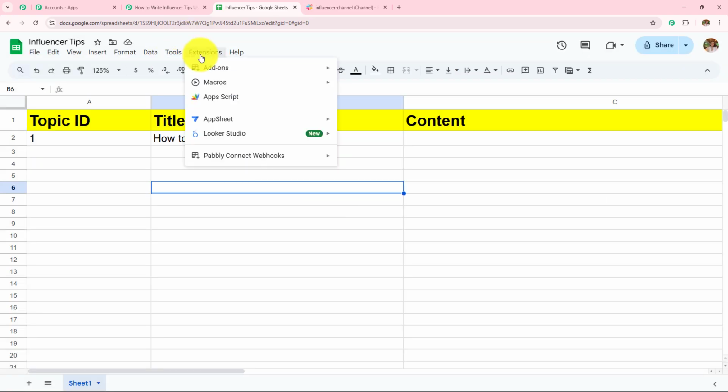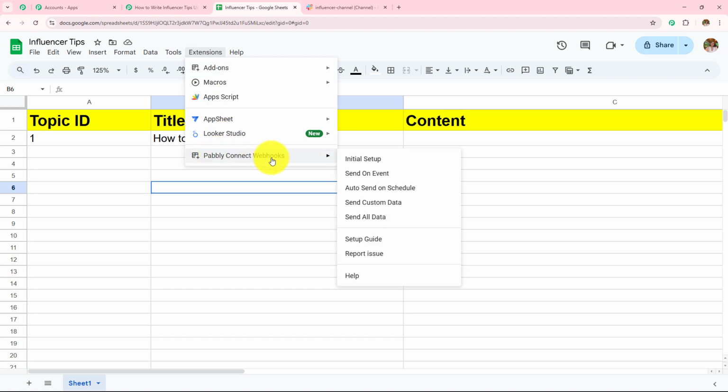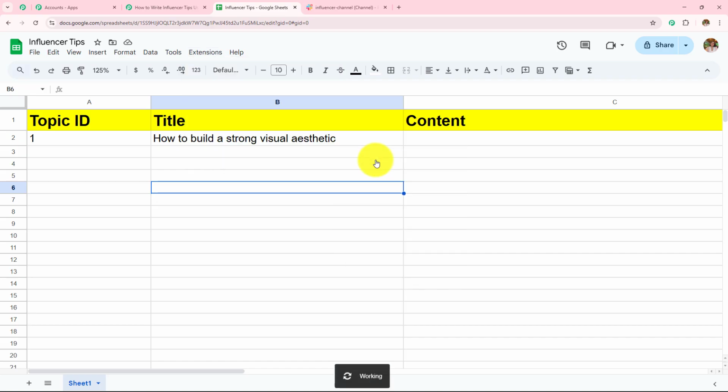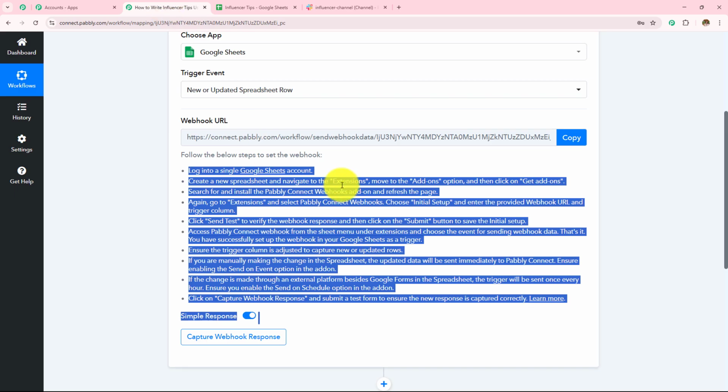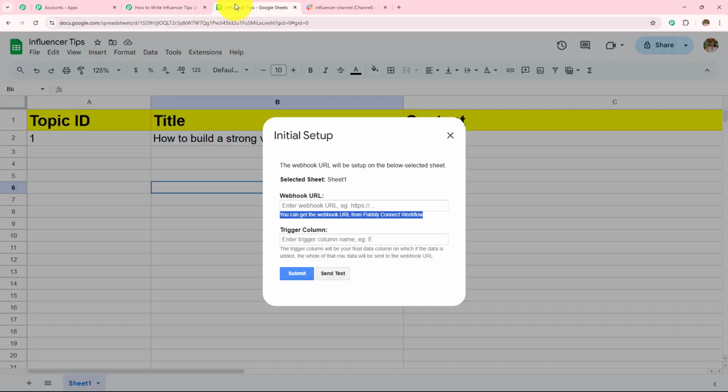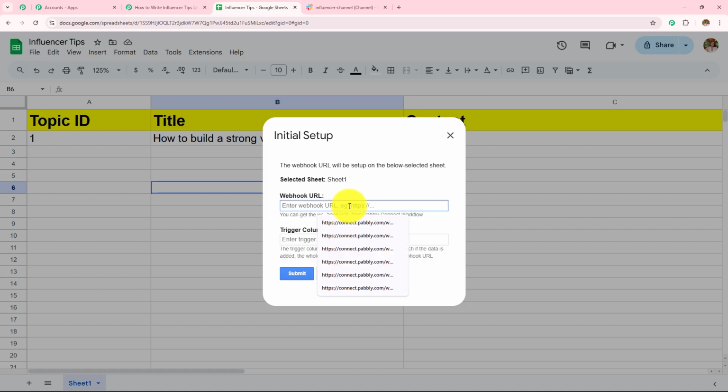Now as soon as you install this, it will start appearing over here as Pabbly Connect Webhooks. Next you have to go towards Initial Setup. Now this box has appeared in front of me, and I need to enter the webhook URL and the trigger column. This is the same webhook URL which I was provided in my Pabbly Connect workflow, so I'm going to copy this webhook URL and paste it over here.